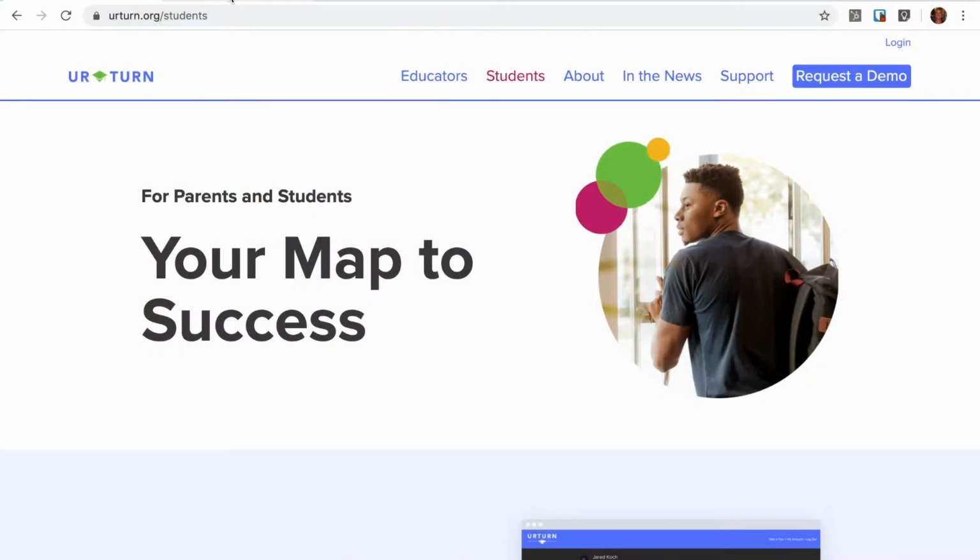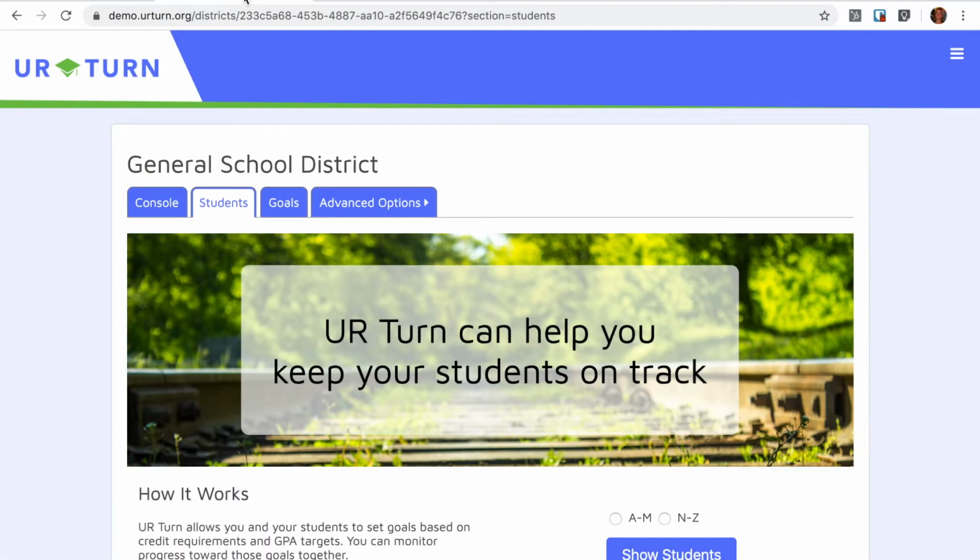I'm going to show you two use cases today of Your Turn. One is from the school district's point of view, the counselors, the administrators, and others who would be tracking the hundreds of students assigned to them. And then I'll show a few examples of how the parents and the students interact with Your Turn.